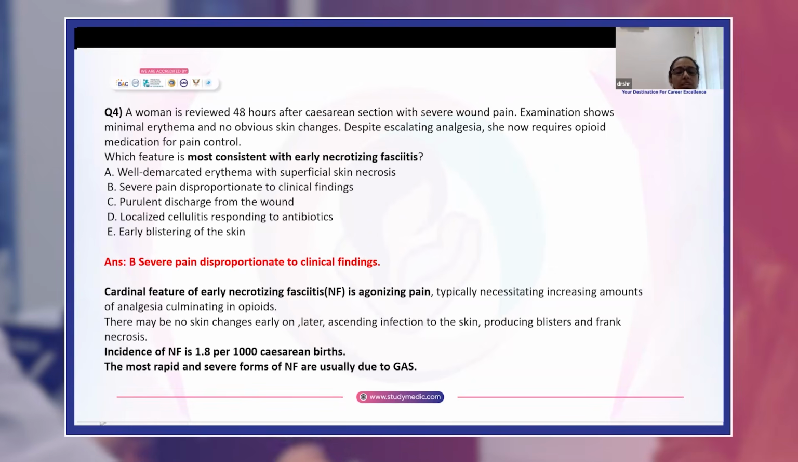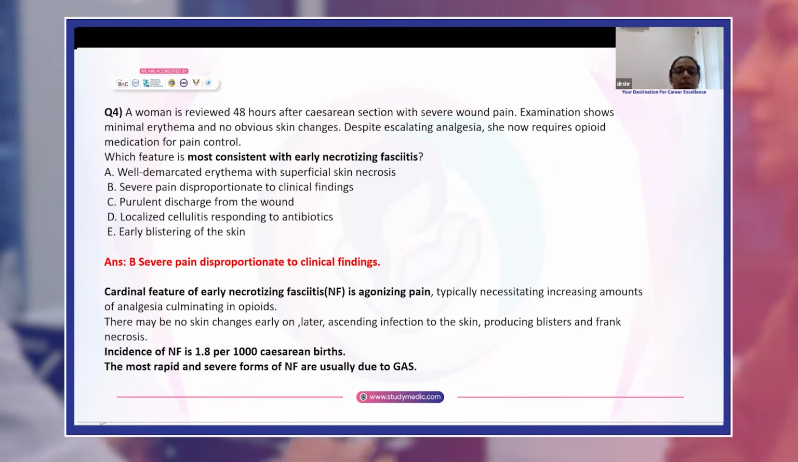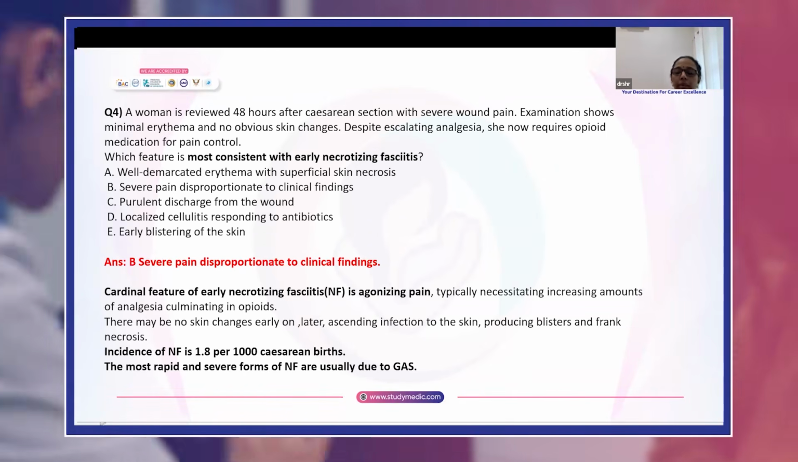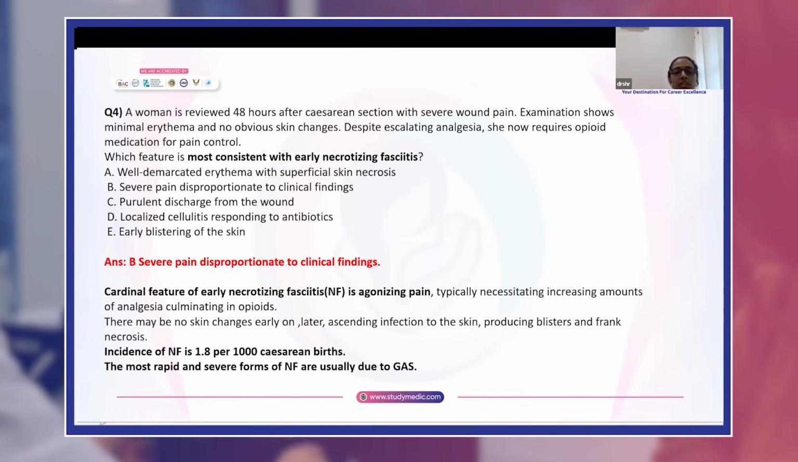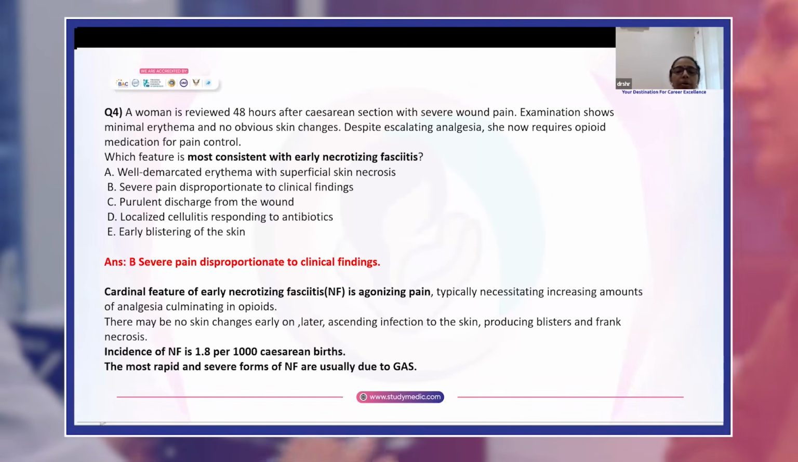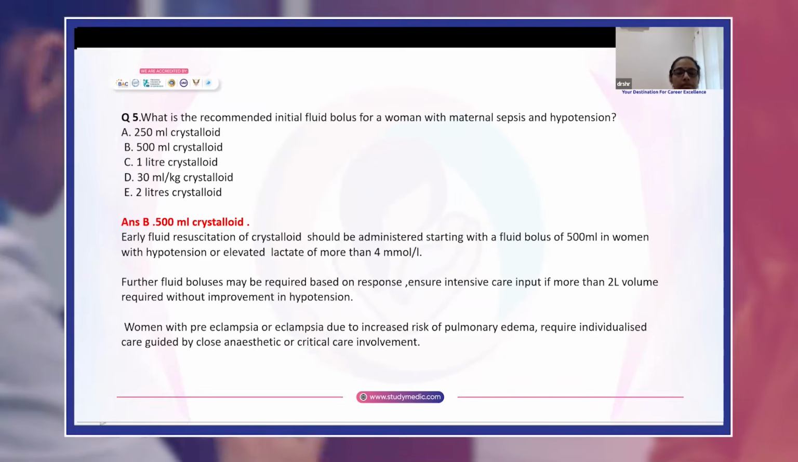Incidence of necrotizing fasciitis is 1.8 per thousand cesarean births, and the most rapid and severe forms of necrotizing fasciitis are usually due to group A beta hemolytic streptococcus.